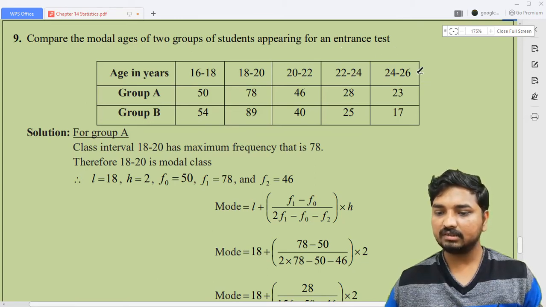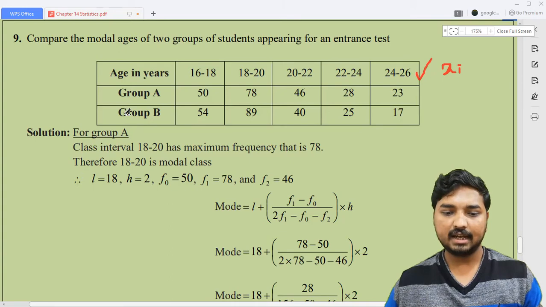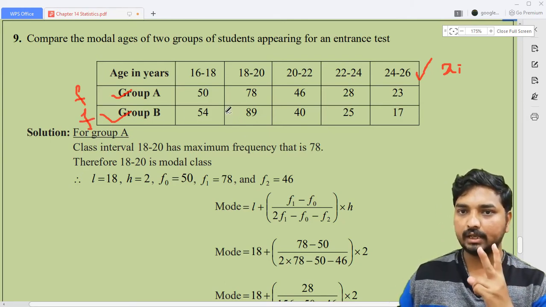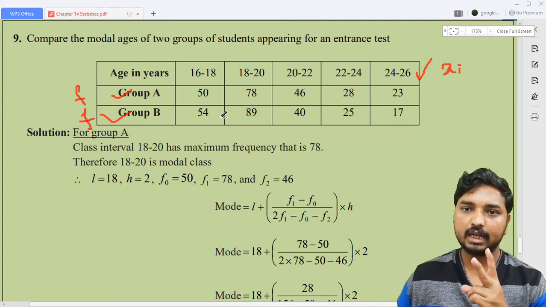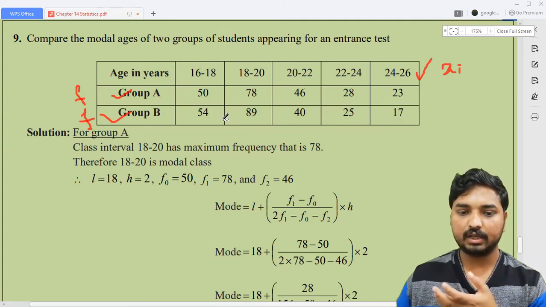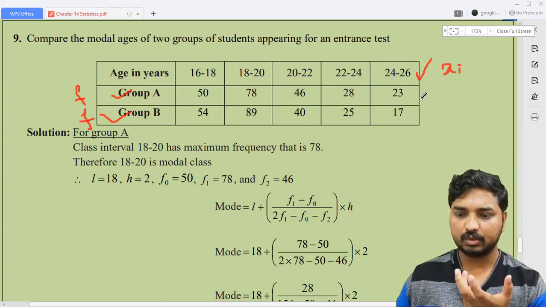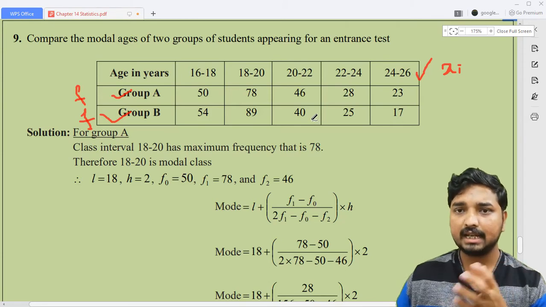Okay, so the first column is xi. This xi is actually the data. The second and third columns are frequencies. So in a single table he has given two data, and they are the same variety of data, related to age. Group A and group B are there, two groups, and it is not given how many members are there, whatever it may be. For the two groups, data is collected.